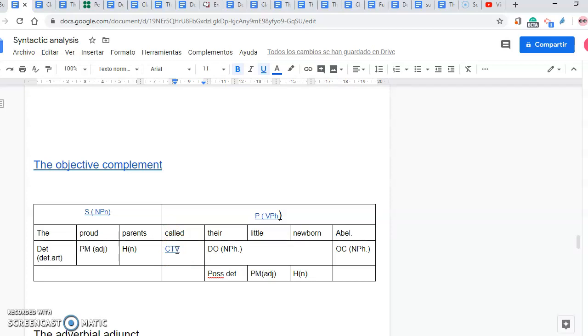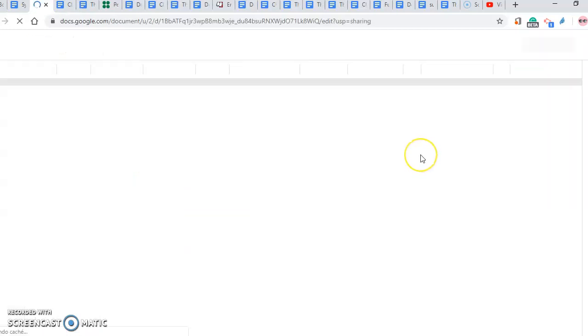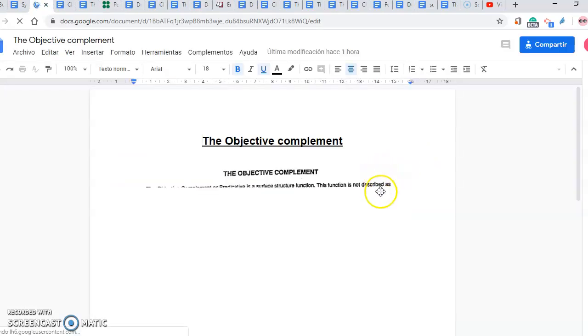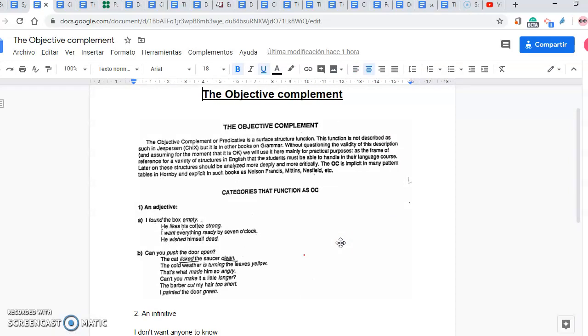Let's look at different examples and then we'll analyze the sentence. The objective complement, or predicative, it's also called predicative complement, but we're going to call it objective complement.